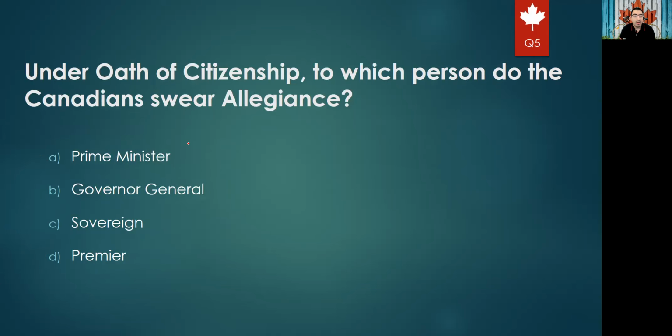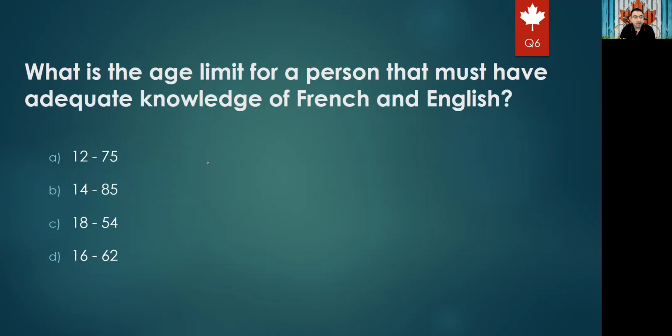Okay. The next question, question 5: under the oath of citizenship, to which person do Canadians swear allegiance? So we have loyalty to whom? The Prime Minister, Governor General, Sovereign, or Premier. For sure we know that we are loyal to the King or the Queen as a symbol to all Canadians. So the right answer will be the Sovereign, which will be the King or the Queen of the United Kingdom. Okay.